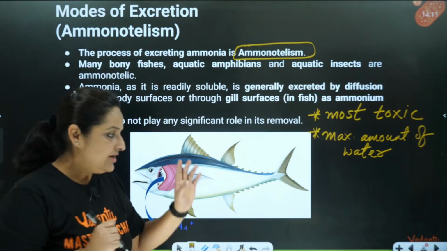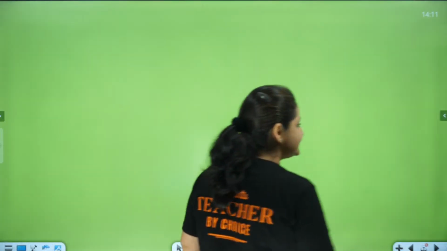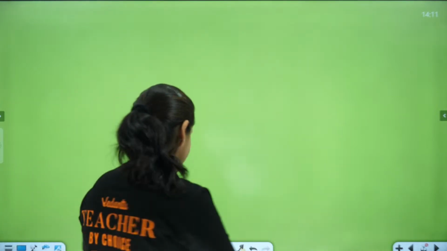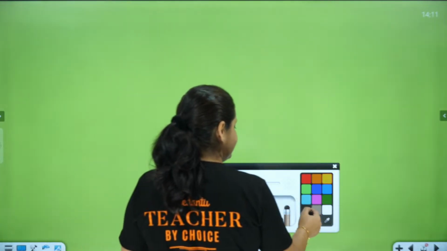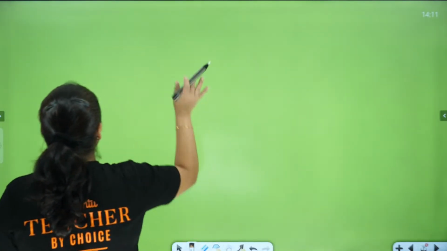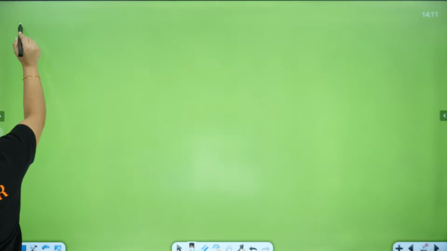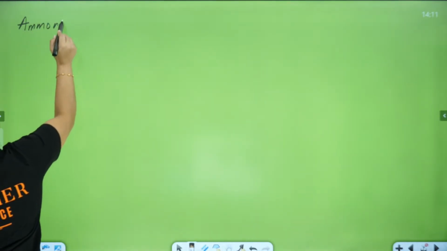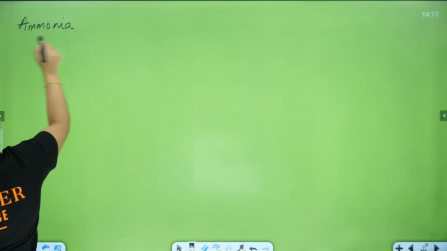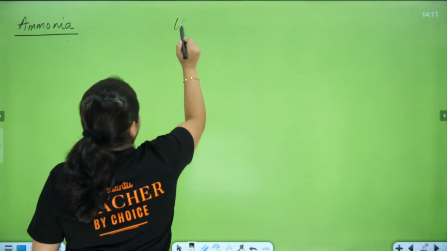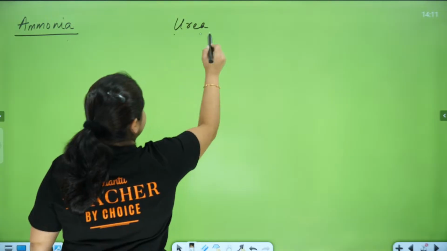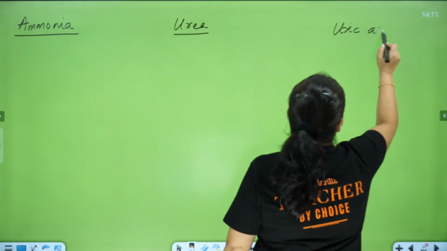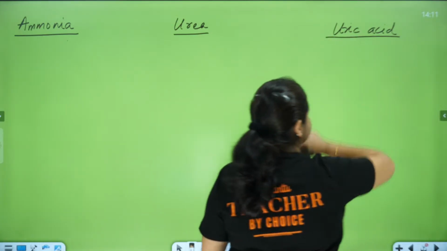ठीक है? Clear हुआ? Now I'll try to make these things a little simple for you and I'll summarize everything in one picture only. Please try to write it out with me so that you get it. Okay, we are talking about ammonia, urea and uric acid, the 3 major nitrogenous products that are released by many organisms.